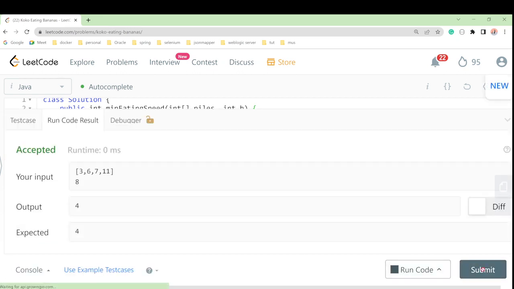Let me submit this one. Okay, so actually it is giving time limit exceeded. So we will continue to make the time complexity better than this one.